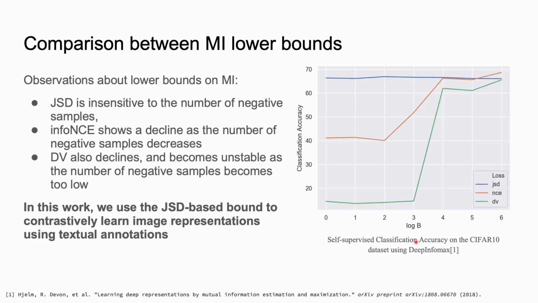Now, deriving from the Deep InfoMax paper, we compare the performance of the JSD-based bounds against the InfoNCE and the Donsker-Varadhan bound. The figure here shows self-supervised classification accuracy achieved by the model using different bounds for optimization against the log of the batch size used for training, which is a proxy for the number of negative samples being used. We can clearly see that the performance of the JSD bound is insensitive to the batch size, whereas both InfoNCE and the Donsker-Varadhan bound degrade at lower batch sizes. We also see that towards the end, with a very high batch size, the NCE bound is able to outperform both other bounds, but is unstable at lower batch sizes.